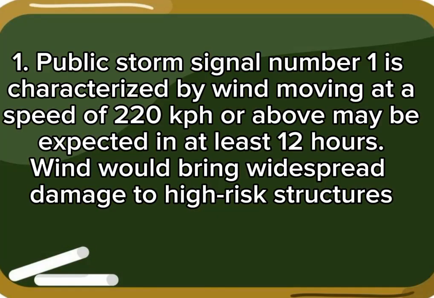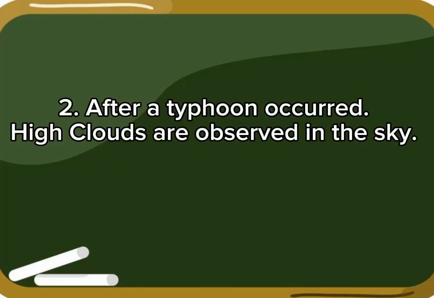1. Public storm signal number 1 is characterized by wind moving at a speed of 220 kilometers per hour or above may be expected in at least 12 hours. Wind would bring widespread damage to high-risk structures. 2. After a typhoon occurred, high clouds are observed in the sky.